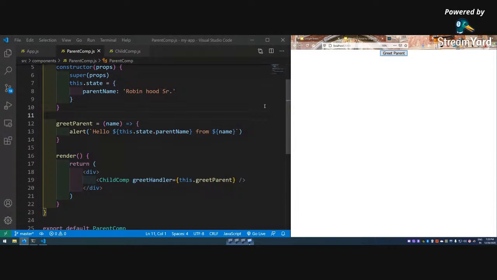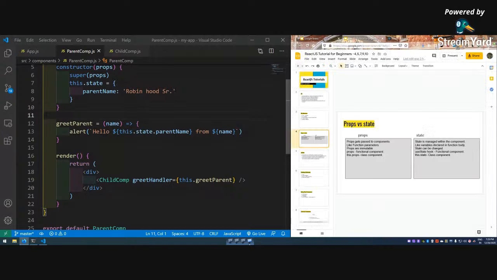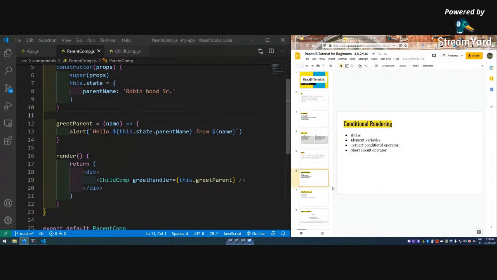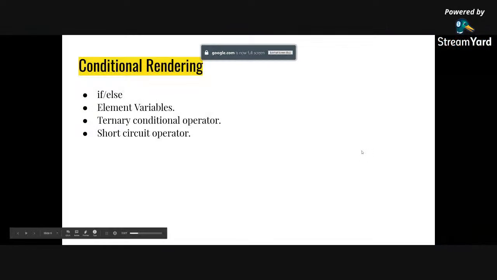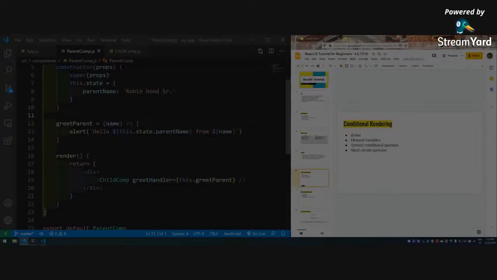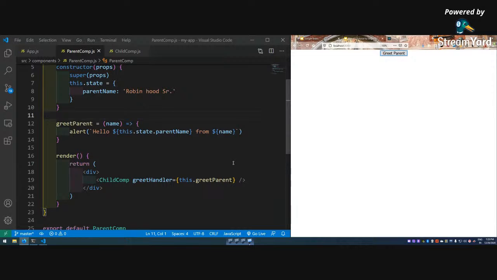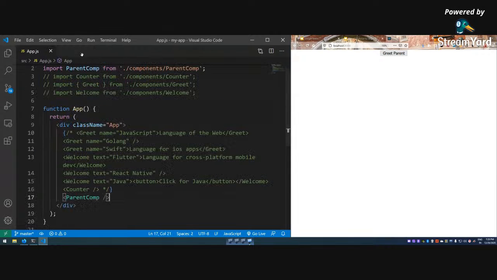So if I go here, conditional rendering, we have 4 ways to do conditional rendering: if else, element variables, ternary operator, and short circuit, and we will see all of them. Okay, so let's go ahead with conditional rendering, and for that, let me close this.